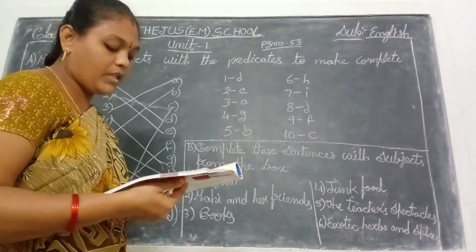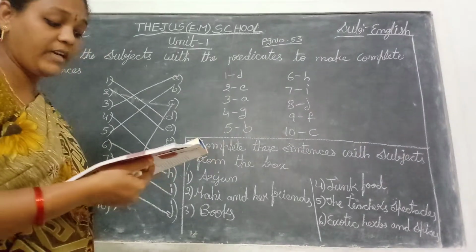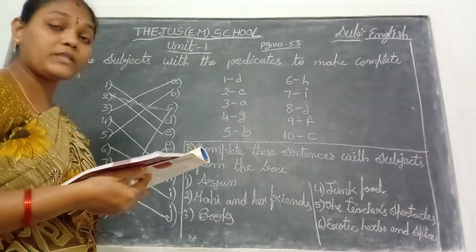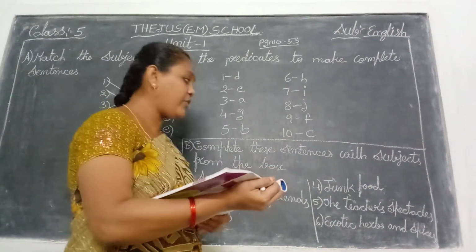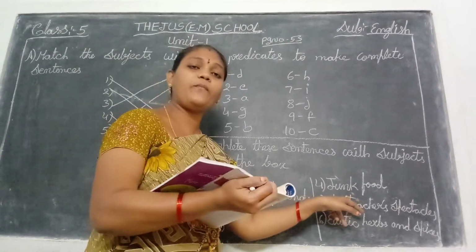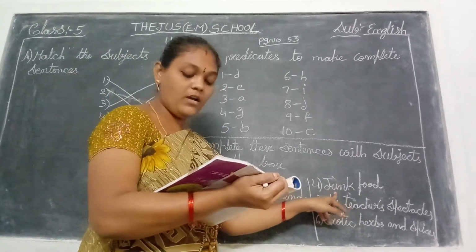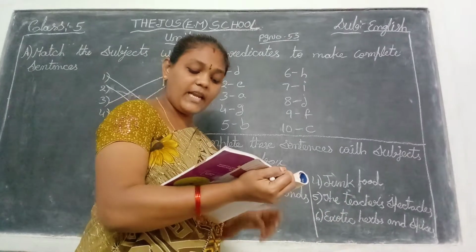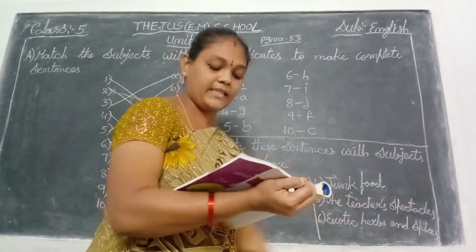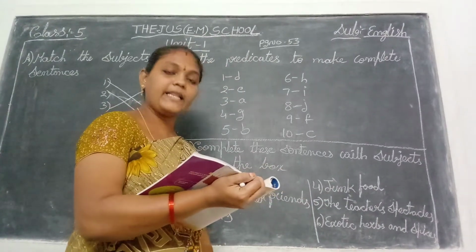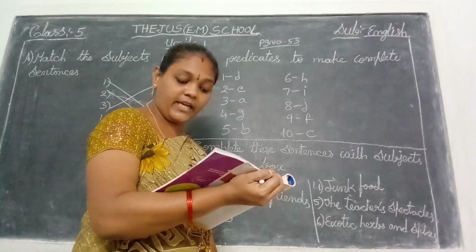Next, dash teaches us many things. Which one teaches us many things, children? Books. Books teach us many things. Okay. Next, dash is bad for your health. Which food is bad for your health, children? Junk food. So here junk food is the subject. Dash were left behind in the classroom. The teacher's spectacles were left behind in the classroom. Dash are used in the salad dressing.